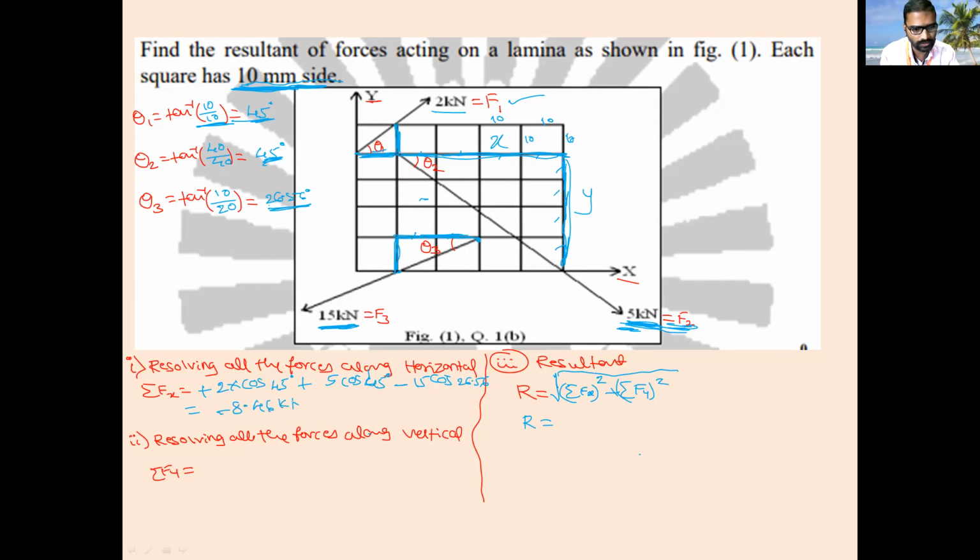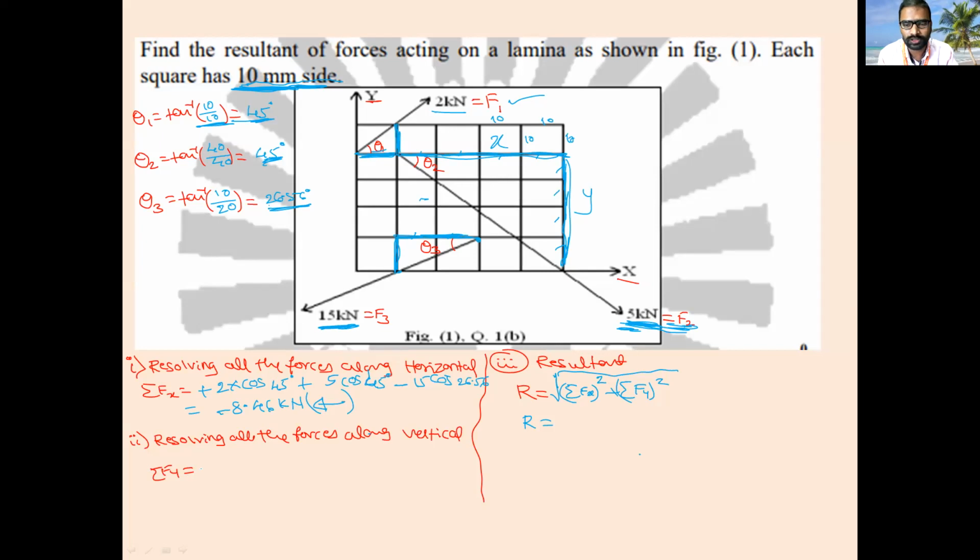Minus 8.46 kilonewton. Minus means how much? Is it the right side or left side? Left side. Is it correct? All of you, is it correct? Yes, sir. Next, coming to resolving all the forces along the vertical direction. Vertical F1 force, is it moving upward or downward?